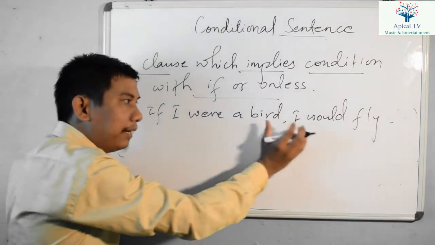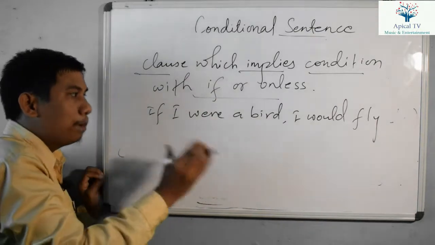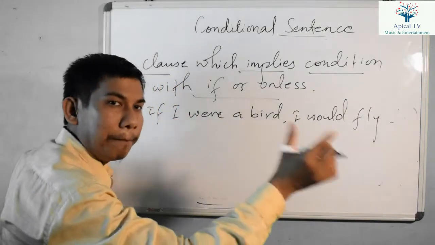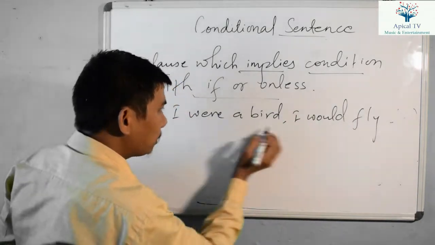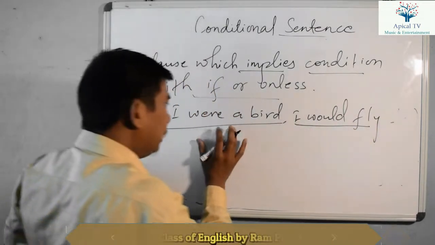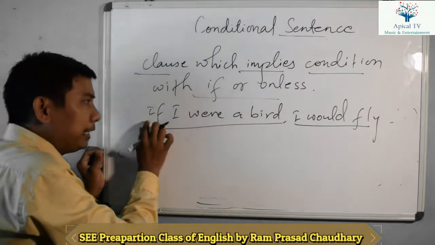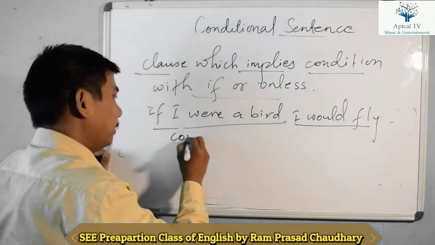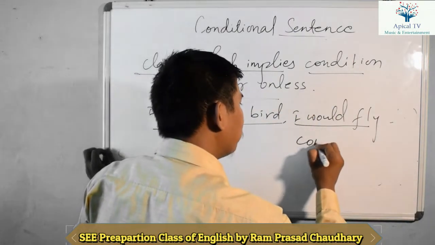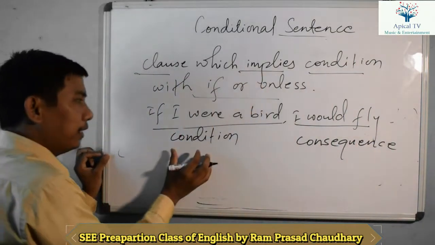Now from this sentence we can see two parts, because this single sentence is separated by a comma. Before the comma, if I were a bird; after the comma, I would fly. In the first part there is if. This if part is called the condition part, and this other part is called the consequence part, or consequence clause.